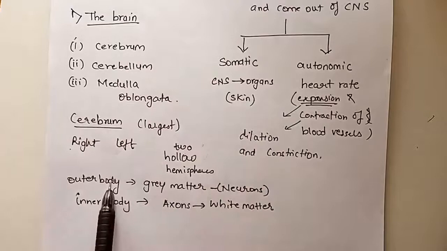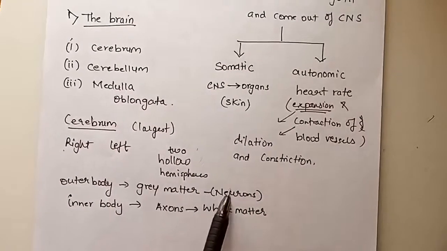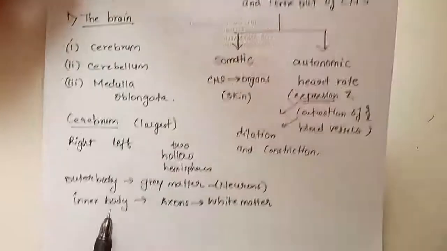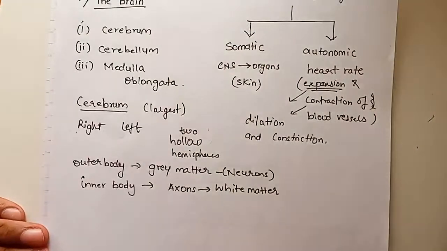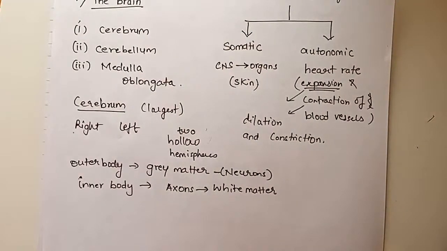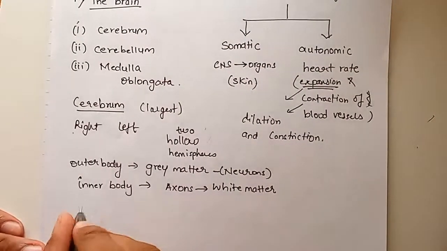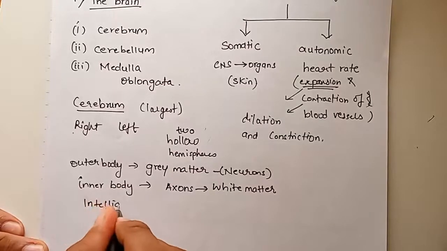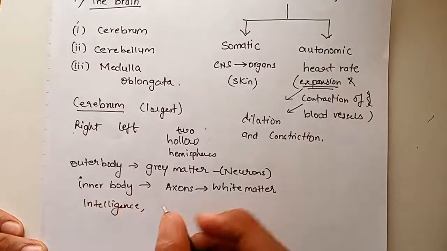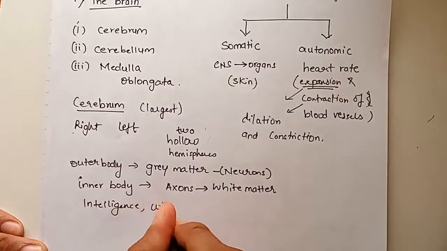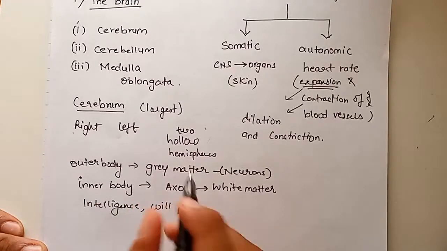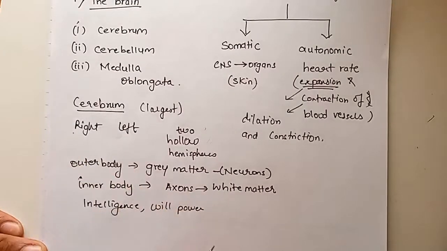The outer body of the cerebrum is made up of gray matter, you can see the neurons, and the inner body is made up of white matter, you can say mostly the axons. Okay, all your intelligence, however intelligent you are, your willpower, all this is there in your cerebrum.